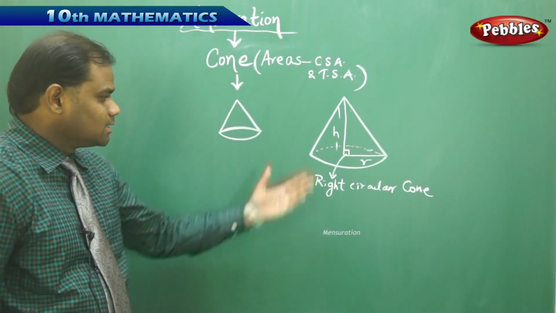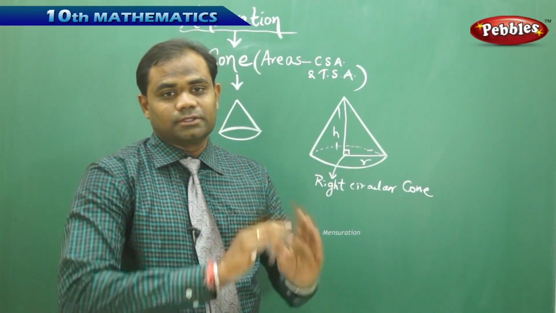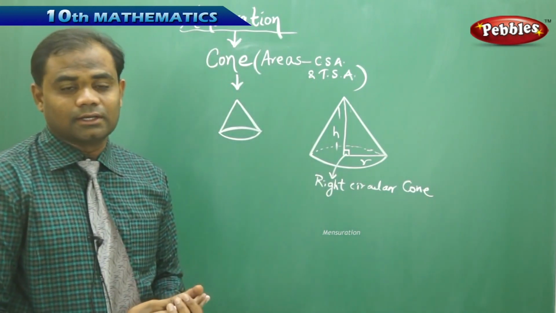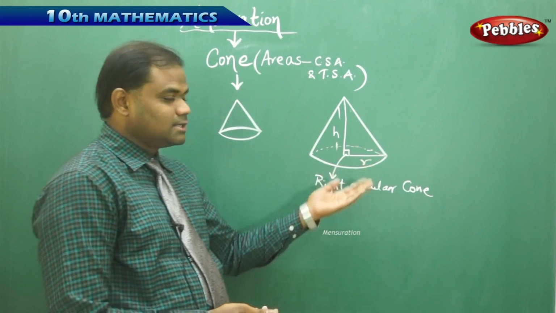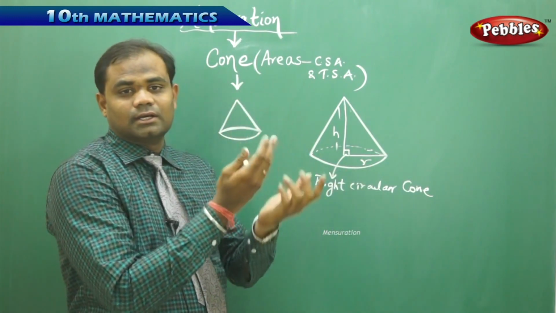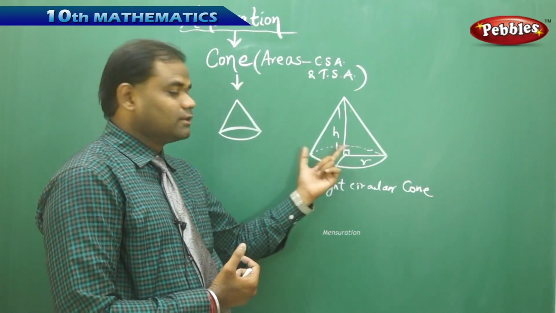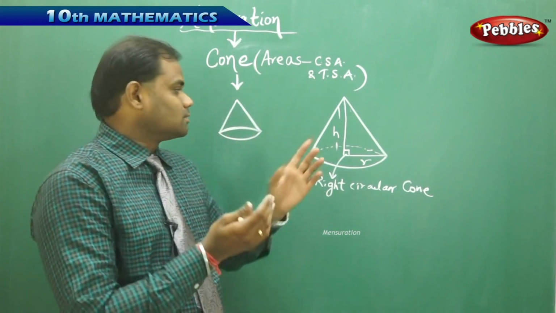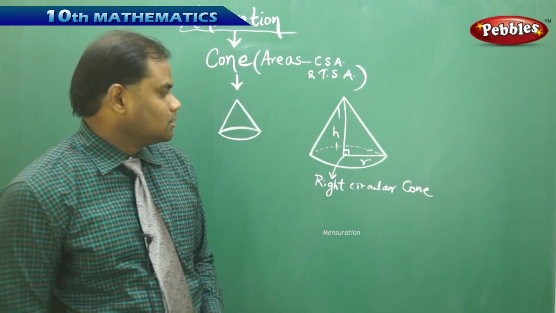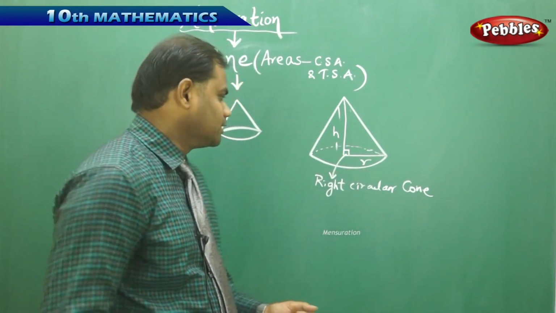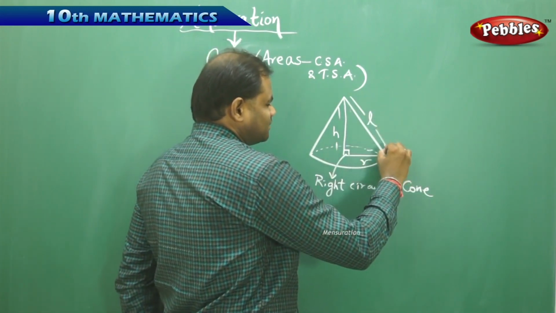Now as I consider this in a similar manner as I have considered the cylinder, let me see what are the different faces it has for finding the curved surface area or the total surface area. As I see that the base is a circle and the upper part is a curved surface, therefore I understand that this has two regions. One is the curved part on the top and the other is a circle at the bottom. Now in this case, I take a cone with radius r and height h, and also I consider the slant height, which is L.